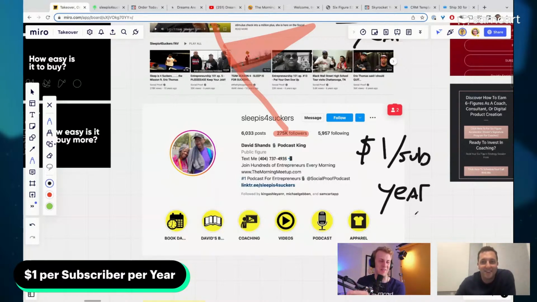I got the graphic up. $1 per subscriber per year. So that is kind of like your baseline metric. Now we have a ton of Sam Card sellers that are making $5, $10, $20 per subscriber per year. But this is kind of your gauge.